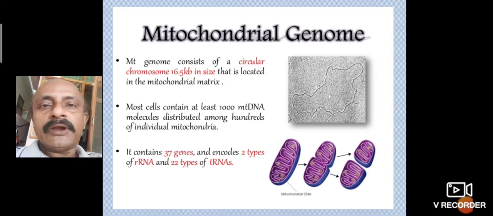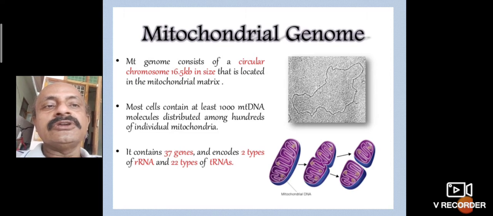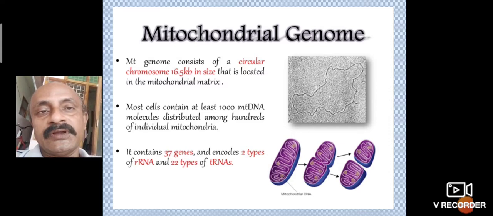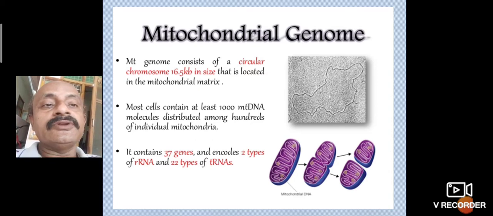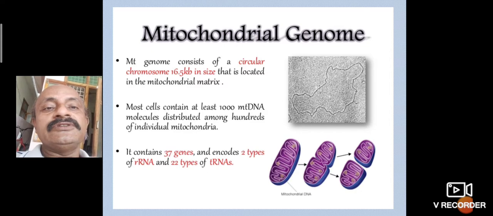Each mitochondrial genome serves a particular function, which is carried from generation to generation. Also, cellular respiration takes place. Most cells contain at least 1,000 mitochondrial DNA molecules distributed among hundreds of mitochondria. In most cells of plants and animals, many mitochondrial DNAs are present, all floating in the matrix.